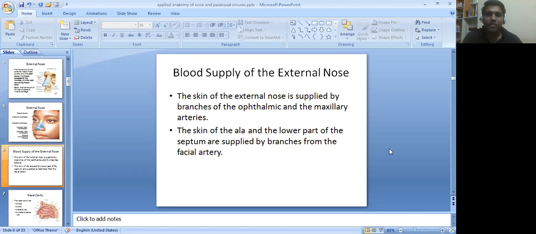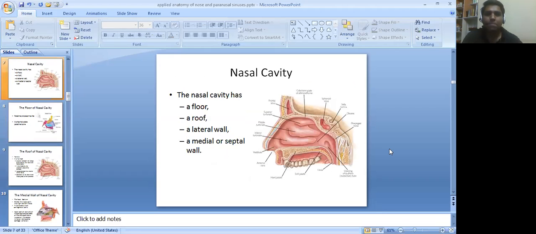Blood supply of external nose. The skin of the external nose is supplied by branches of the ophthalmic and the maxillary arteries. The skin of the ala and the lower part of the septum are supplied by branches from the facial artery.